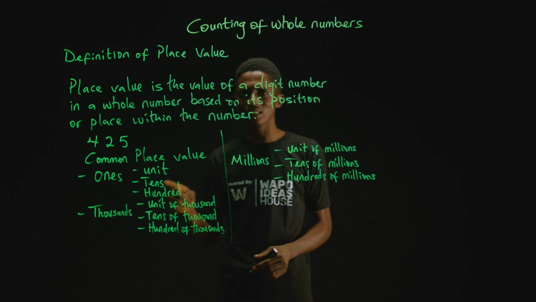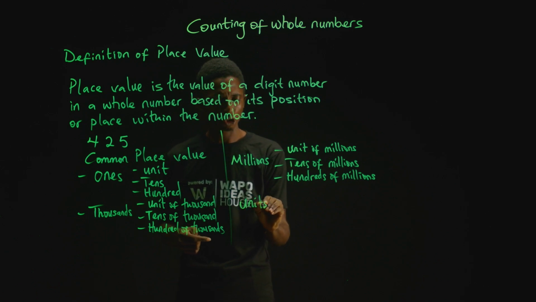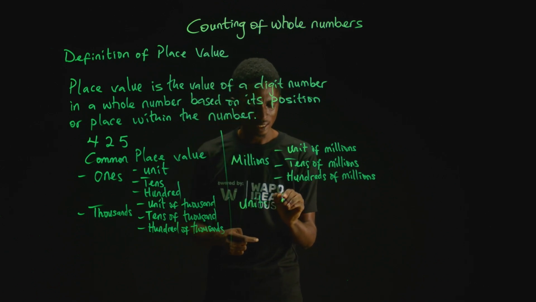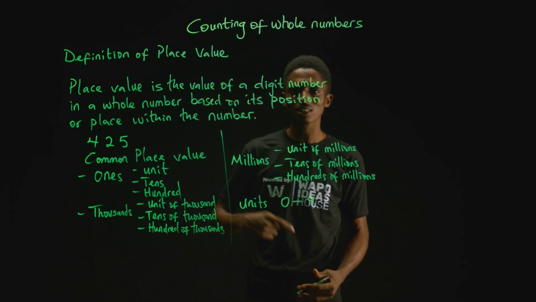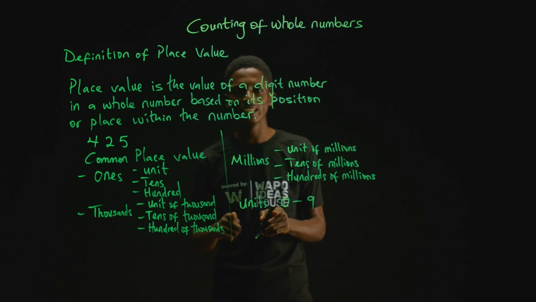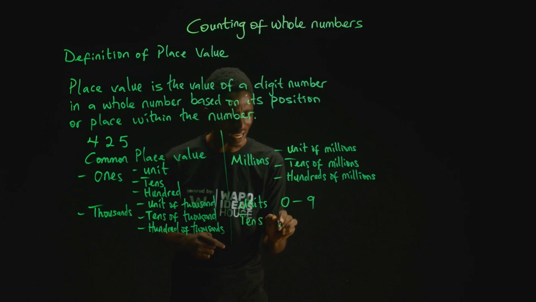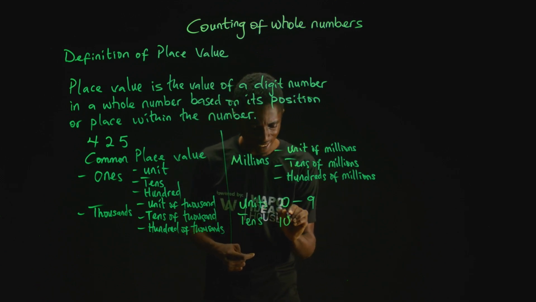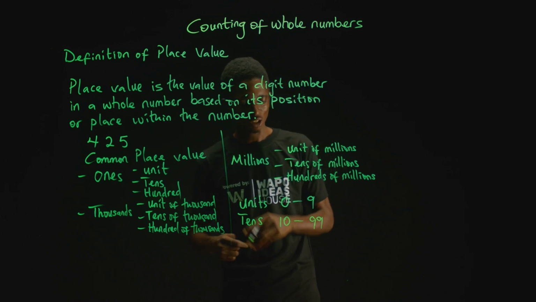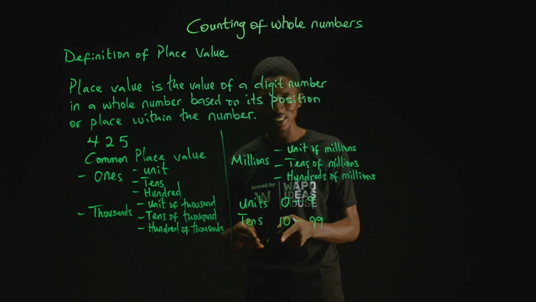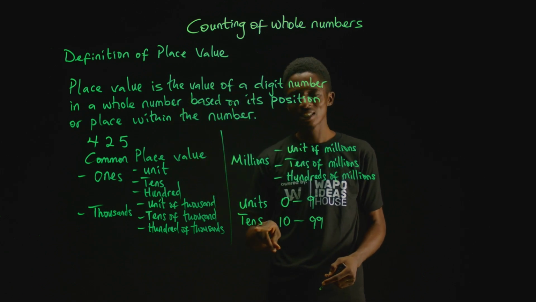However, it is also important that you know this. For the units, units go on from 0 to 9. So whenever you are dealing with numbers from 0 to 9, you know you are talking units. Then the tens go on from 10 to 99. So numbers that fall within this range of 10 to 99 are regarded with the place value of tens.